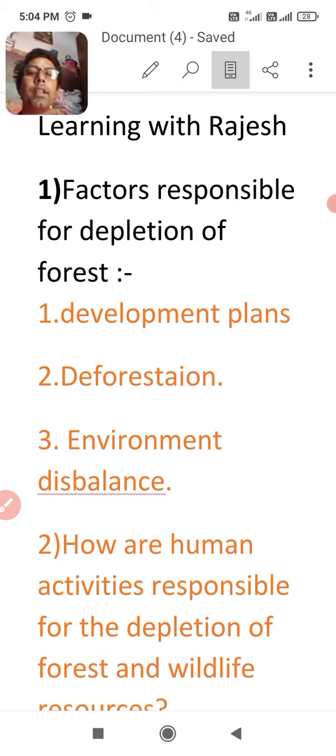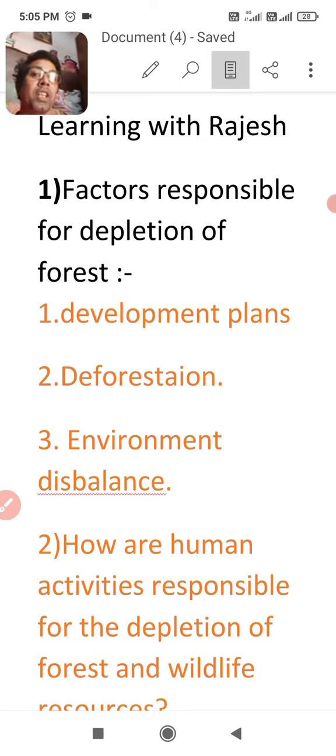And the next point is deforestation. So deforestation, for many purposes, you can say for development purpose and for wood purpose, whatever the purpose is, deforestation is also responsible for depletion of forest. And the third point is environment imbalance.